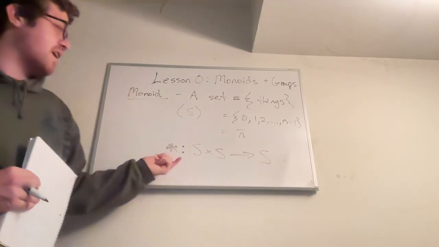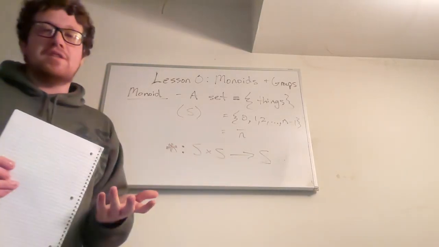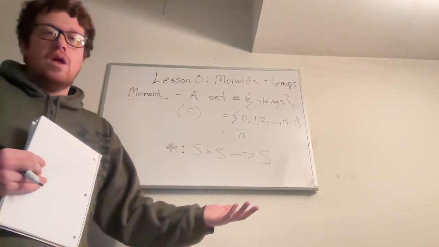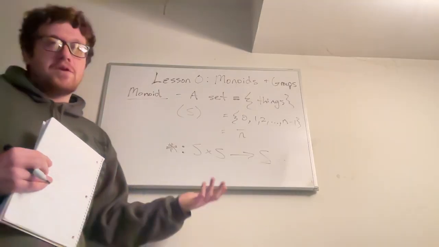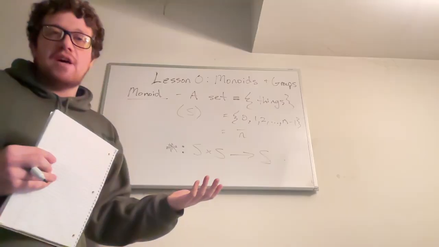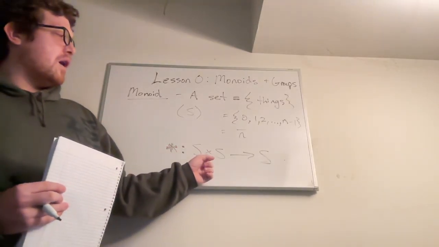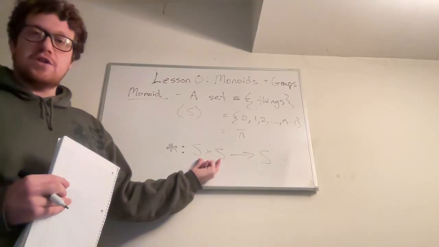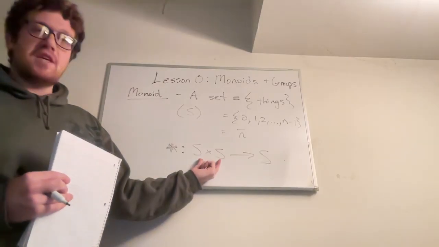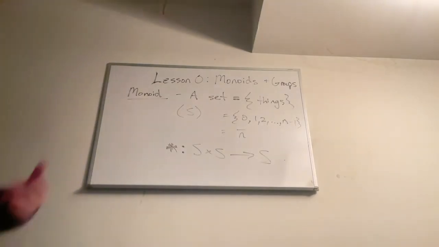Here it's just saying there is a function, but in general, we would have an actual function that's defined, like addition for integers, or another common one is if you have functions from a set to itself, you can compose them, and that composition operation takes in two functions from the set to itself and composes them, and you get a single new function, which is the composition of the two.